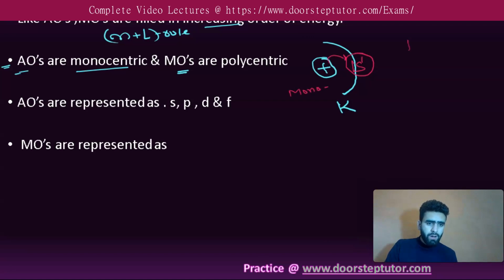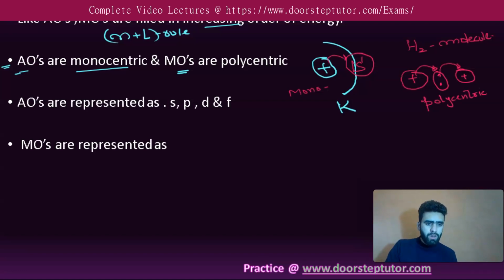Whereas in the H2 molecule, we have two nuclei, and the electrons are between the two nuclei. When a molecular orbital is formed, it is controlled by two nuclei, which means it is polycentric.